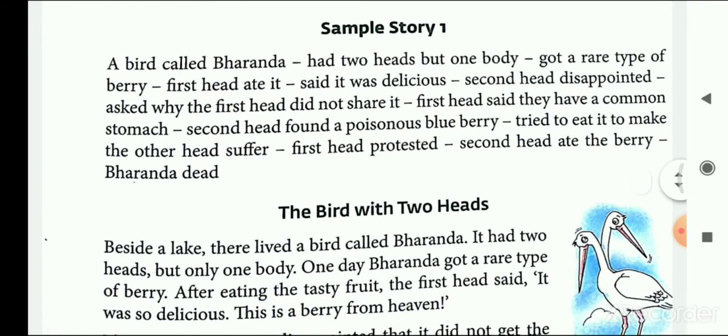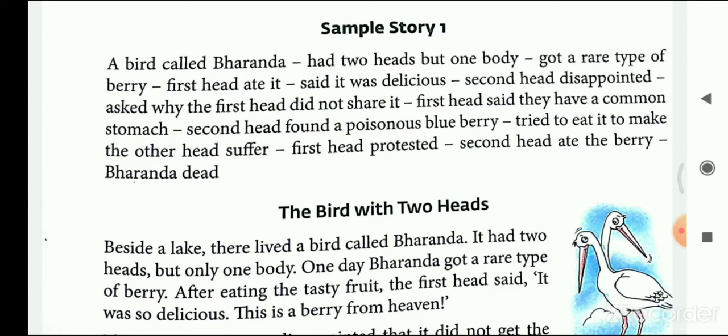So here the sample one is given. A bird called Bharanda had two heads but one body, got a rare type of berry. First head ate it, said it was delicious. The second head was disappointed, asked why the first head did not share. The first head said that they have a common stomach. The second head found a poisonous blueberry, tried to eat it, make the other head suffer. The first head protested, the second head ate it, Baranda died.